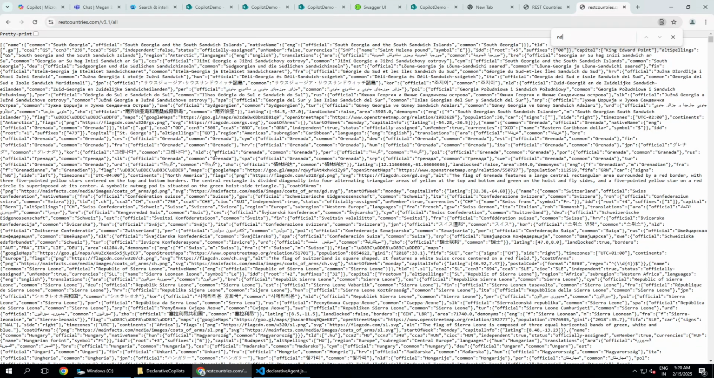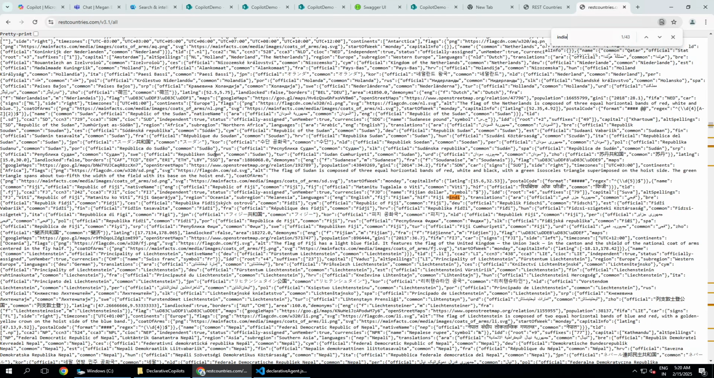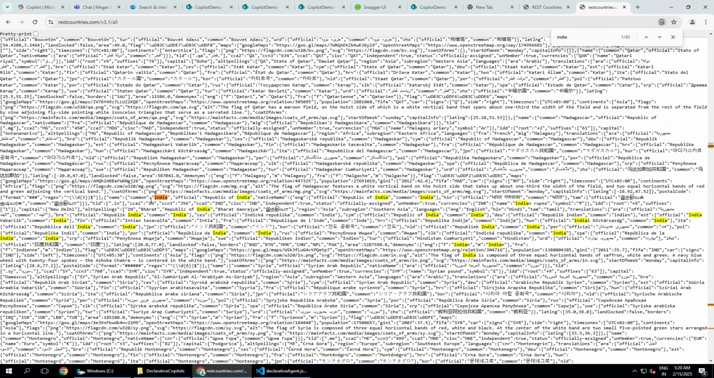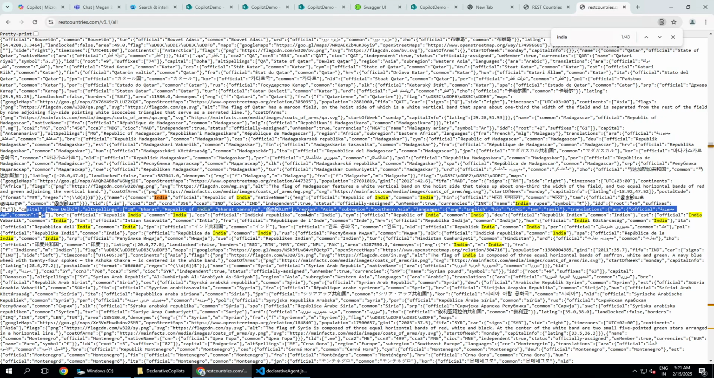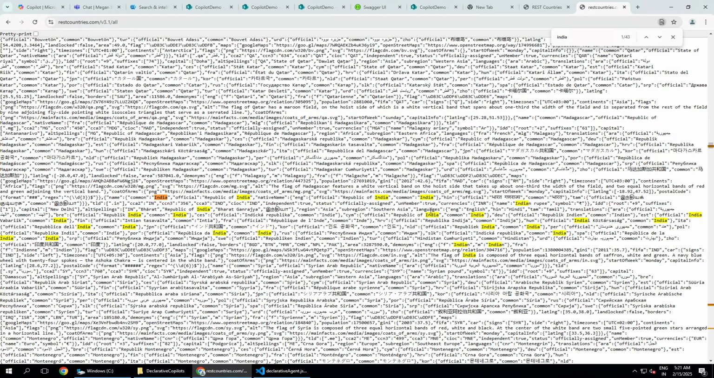Okay, so for example, if I just search for India, here you can see that we do have information about India as well. The official name is Republic of India. Then the official languages which are being spoken in India. All the things about India are here. Which other countries India shares borders with and everything. The capital, and maybe the languages which are spoken. All that information is available on this REST API.